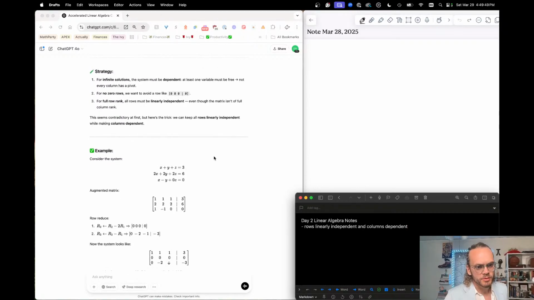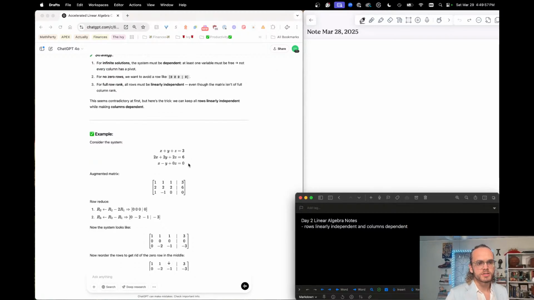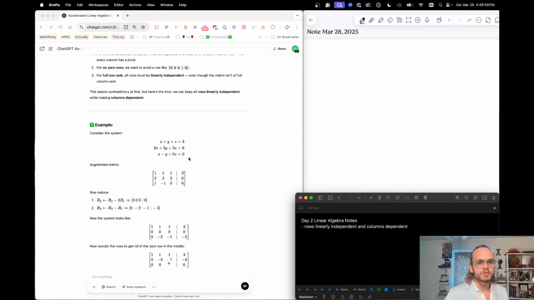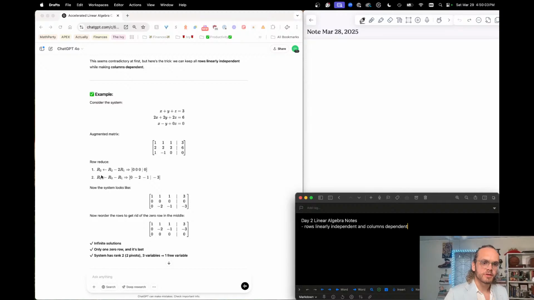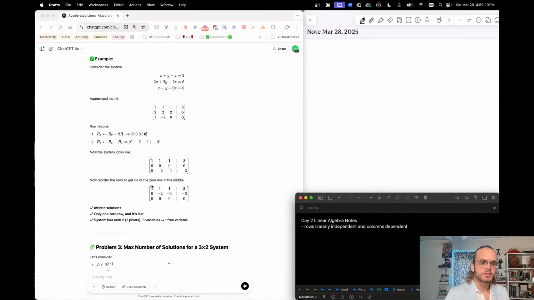So here's an example. They give us x plus y plus z equals 3, 2x plus 2y plus 2z equals 6. So we see these are essentially the same equation repeated twice. And x minus y plus 0z equals 0. All right, so if I row reduce, I get that last row, 3, to become 0, -2, -1, -3. Reorder the rows to get rid of the 0 row in the middle. So there's a 0 row in the middle, is the issue here, it would appear.